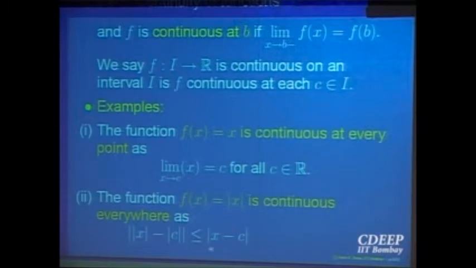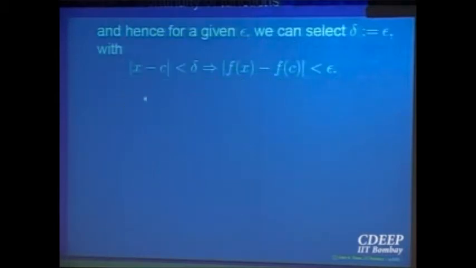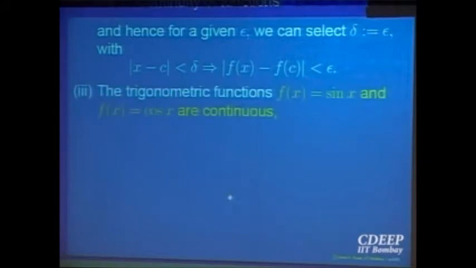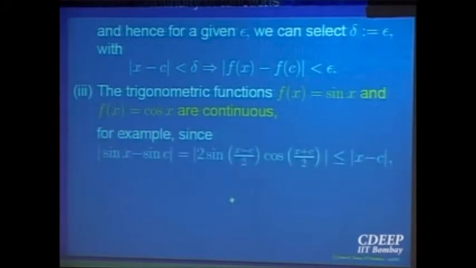So for a given epsilon, what is the delta? You want mod x to be close to mod c, but that is less than or equal to mod of x minus c. So you can choose epsilon equal to delta if you like. So |x minus c| less than delta will imply |f(x) minus f(c)| is less than epsilon. You can also prove it by the sequential criterion. You want to show that if a_n goes to a, then mod a_n goes to mod a. That will prove continuity at the point a for the function mod. Whichever way you like. Trigonometric functions are continuous. Either you can assume that or you can use your trigonometric identities.